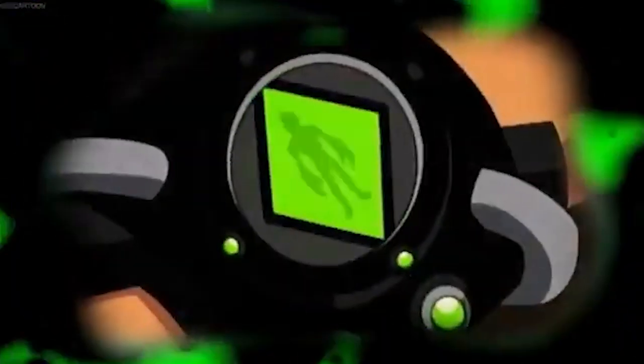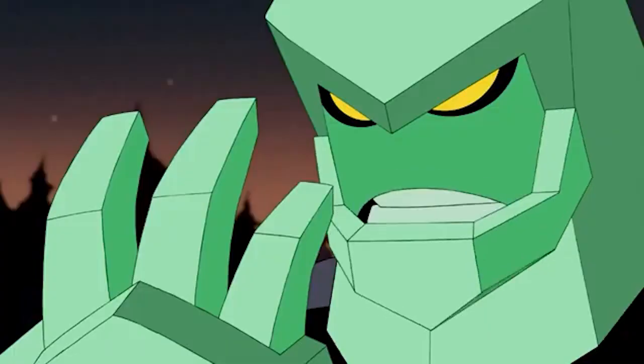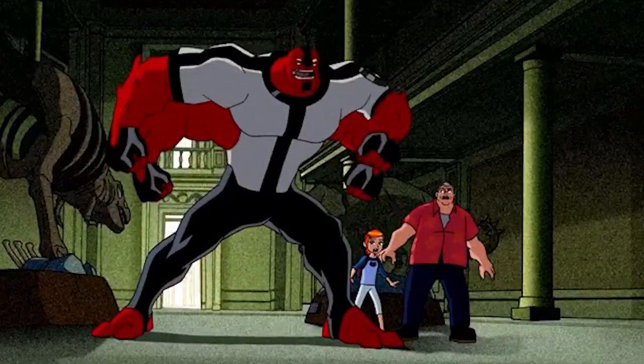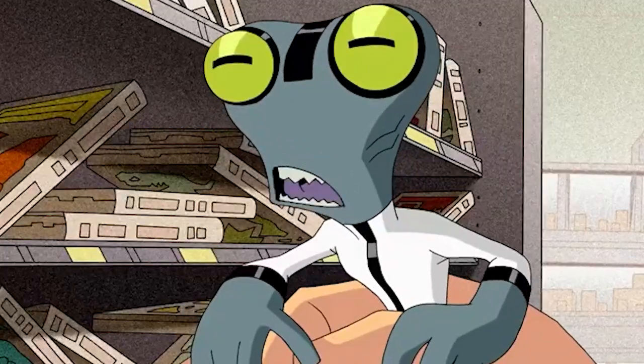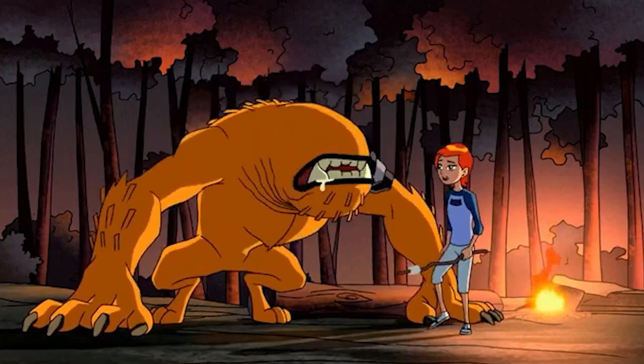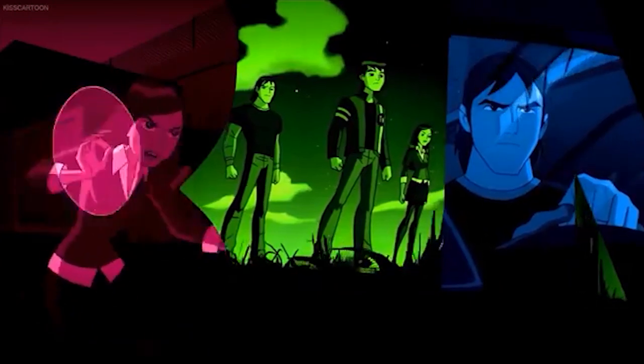Ben 10 is an American animated series created by Man of Action. This series is about a 10-year-old boy named Ben Tennyson who finds an alien watch-style device called the Omnitrix. This Omnitrix forced itself onto his wrist and gave him the ability to change into 10 distinct alien creatures: Accelerate, Upgrade, Diamond Head, Heat Blast, Stinkfly, Four Arms, Gray Matter, Ghost Freak, Wild Mutt, and Rip Jaws, each with a unique set of skills.